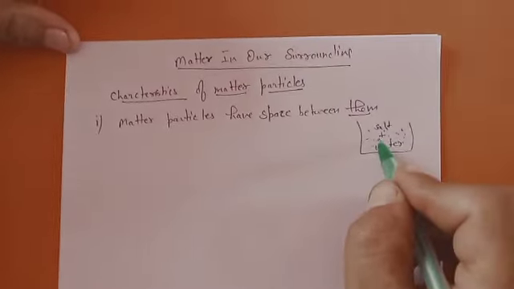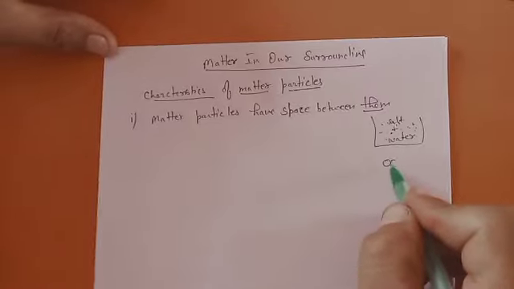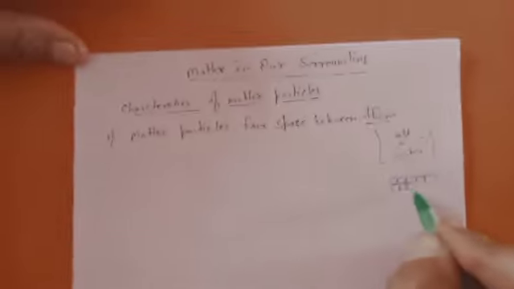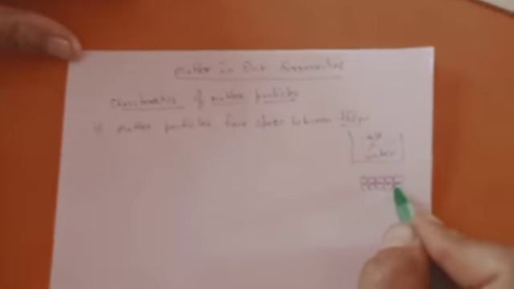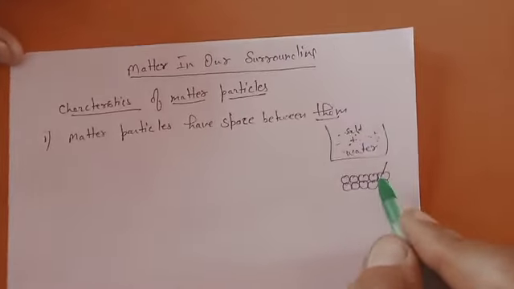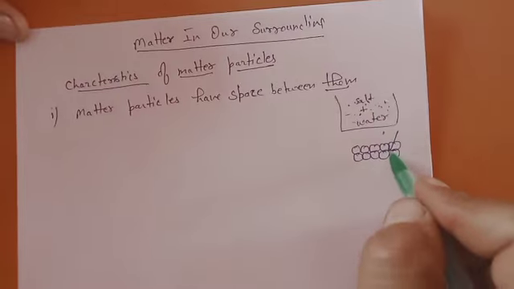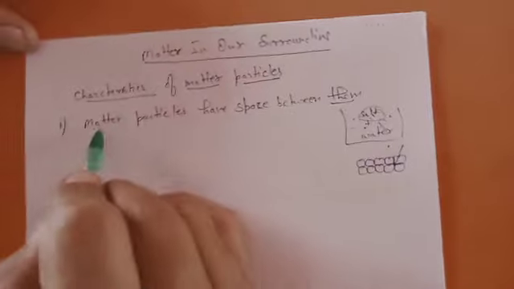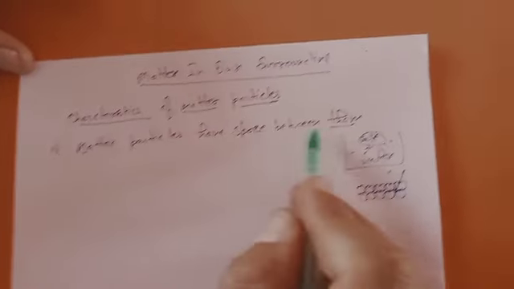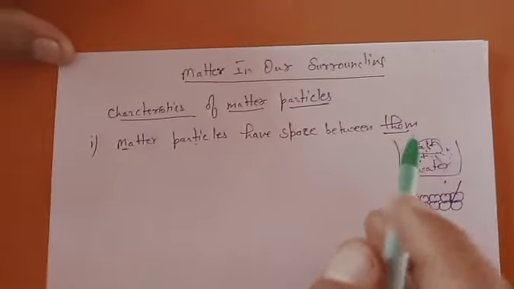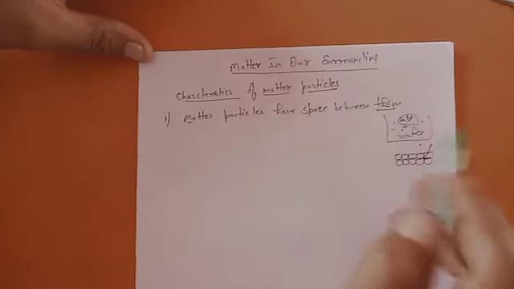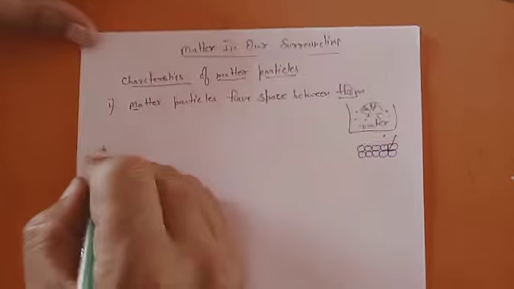molecules. Meaning, if we take matter, these are the constituent particles, and if we arrange them, there remains space between them, and this space is occupied by other, smaller matter particles. So that's why we say that matter particles have space between them, which we have already seen in the activity where we put salt into water, that is activity 1.1.